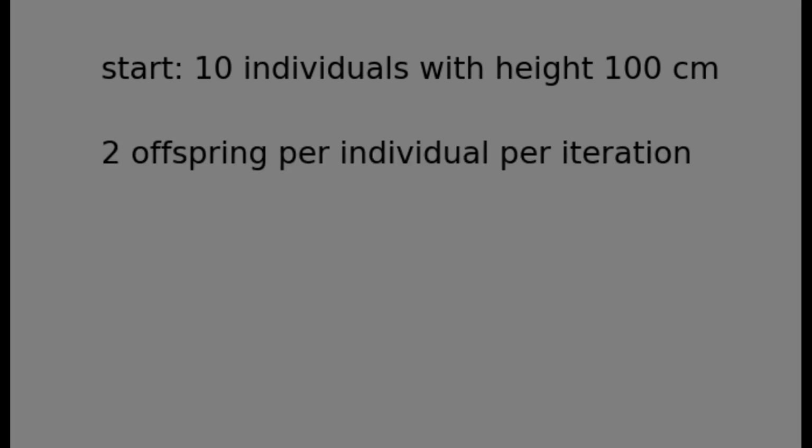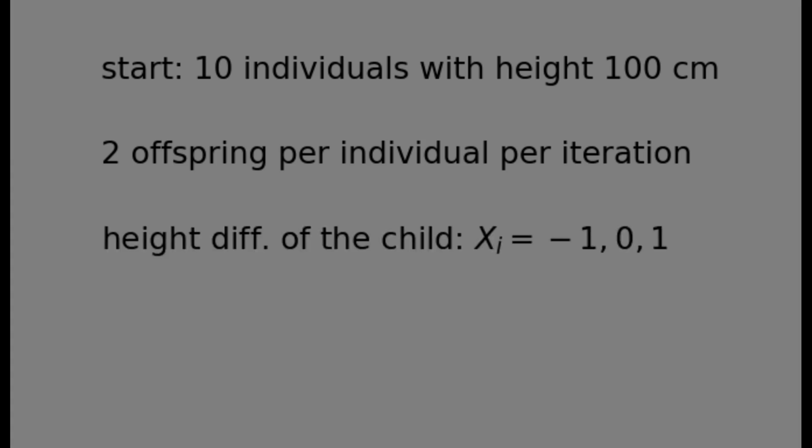All 10 individuals of the first generation have the size 1 meter, or 100 centimeters if you will. Each individual creates 2 offspring without another creature being involved. Each child has the same height as the parent or is 1 centimeter larger or smaller, with a probability of 1/3 in each case. Of course, this simulation is a heavily reduced model of reality, but it should give us a fundamental intuition of what is happening here.